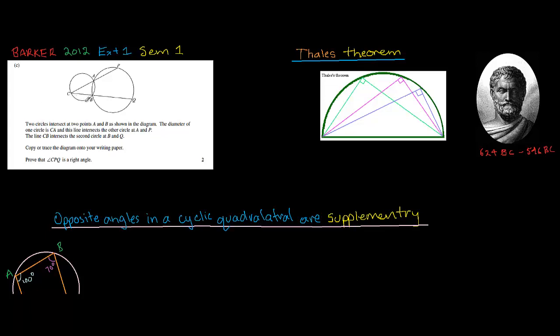Two circles intersect at points A and B. So we've got this little circle and a big circle, and there are points A and B where they intersect. The diameter, and this is important, the diameter of one circle is CA.